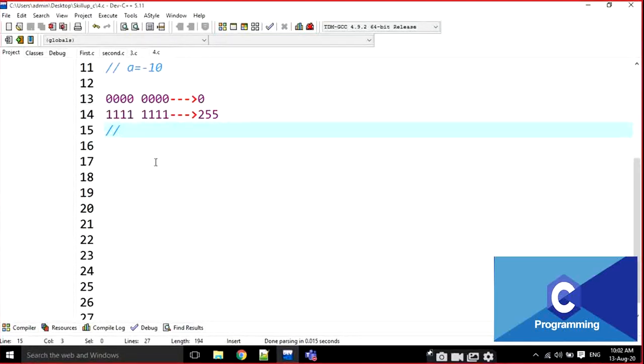For example, if it is a 4-bit representation, what is the maximum value and what is the minimum value I can represent if it is an unsigned integer, students?